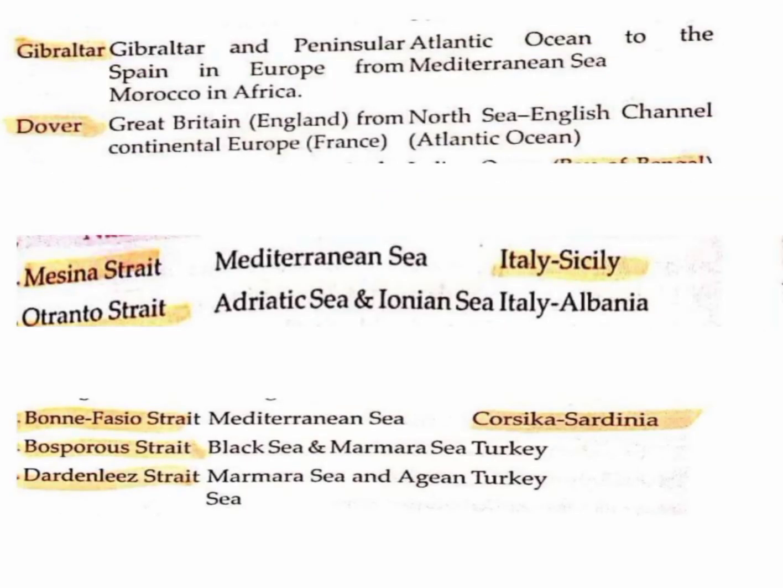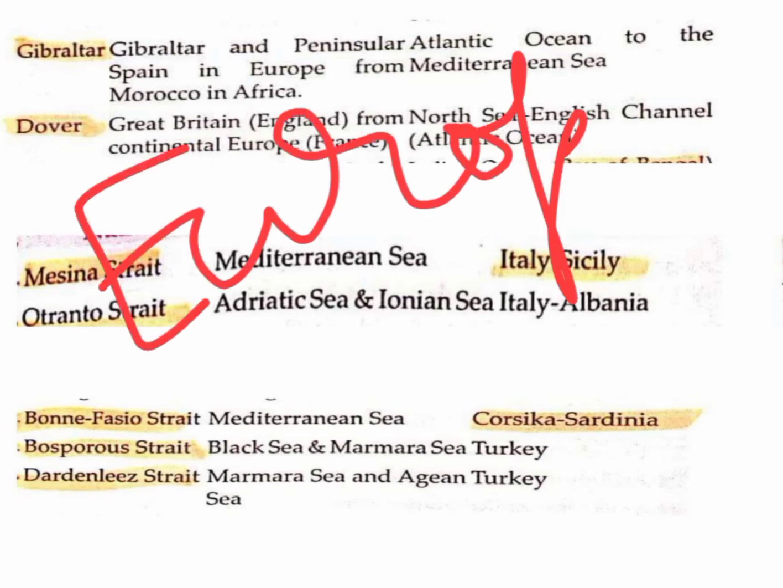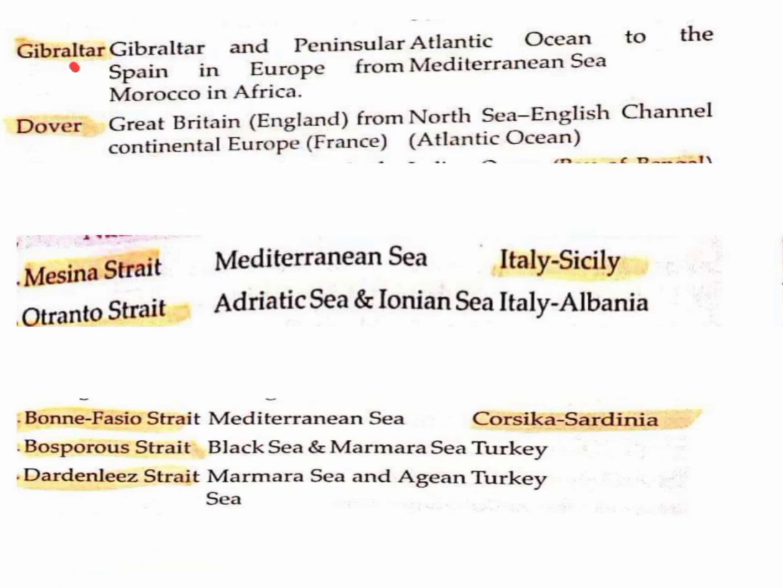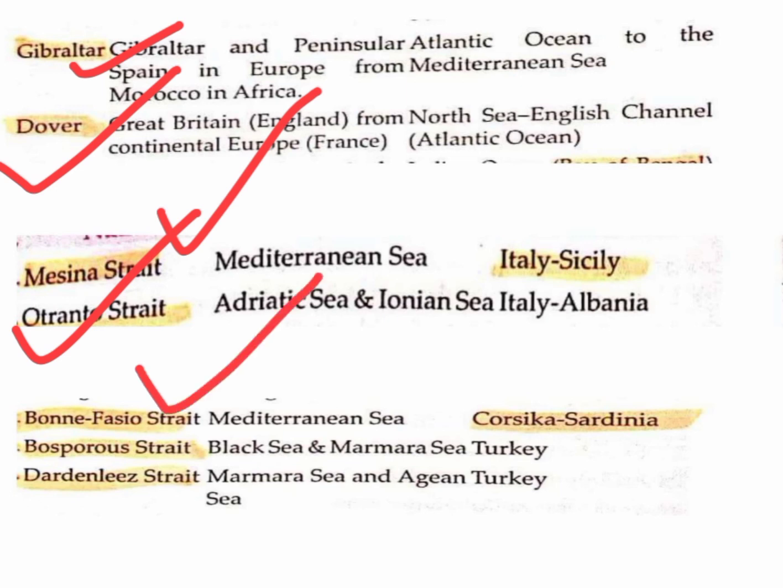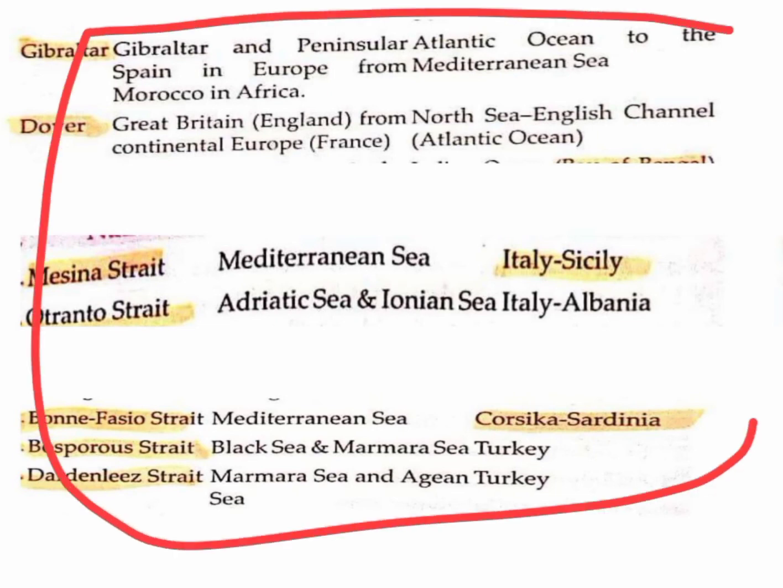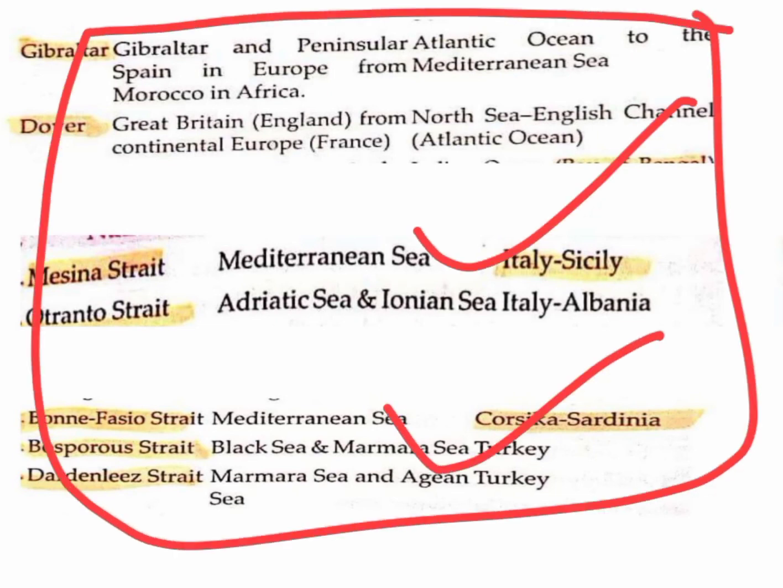So first we will discuss the important straits in Europe. These are the important straits in Europe. First is Gibraltar, Dover, Messina Strait, Otranto Strait, Bonifacio Strait, Bosporus Strait or Dardanelles Strait. What you can do, you can take a screenshot if you want to read this. So I will explain these straits on the map.